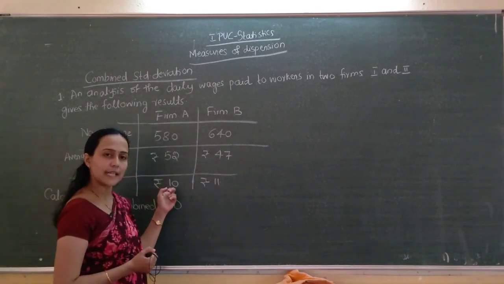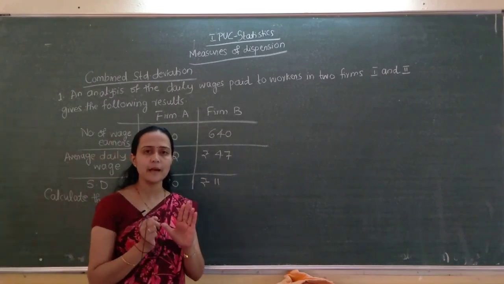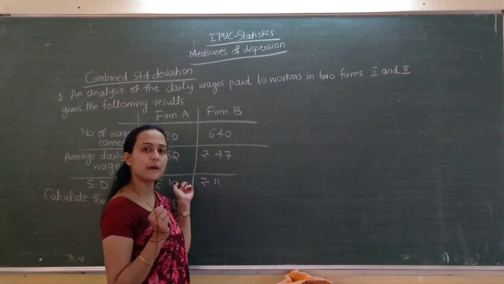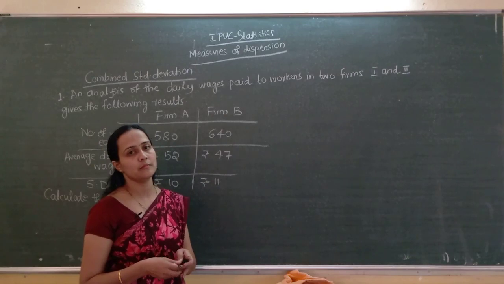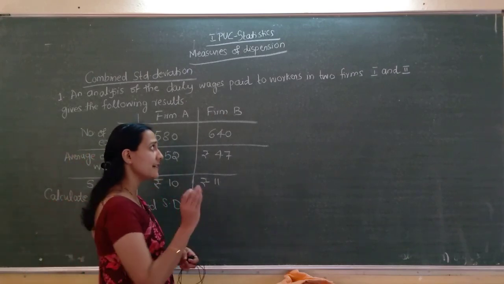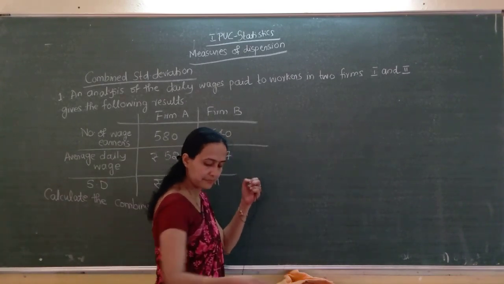For the time being, standard deviation of first firm is sigma 1. Sigma means standard deviation. Since it is the first series, sigma 1, and for firm B it is sigma 2. So we have to compute combined standard deviation. First we will write what and all is given. Okay.